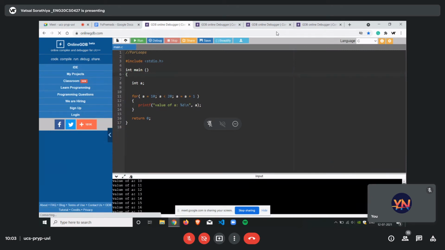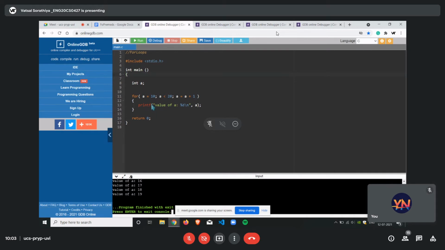Okay, so I've executed the program. It will go from 10 to 19, because A we have taken as 10 and it goes up to 20, so it is not equal to 20. So when the control goes to 20, it will exit, the condition will not be true, and it won't enter the loop and do the operation.